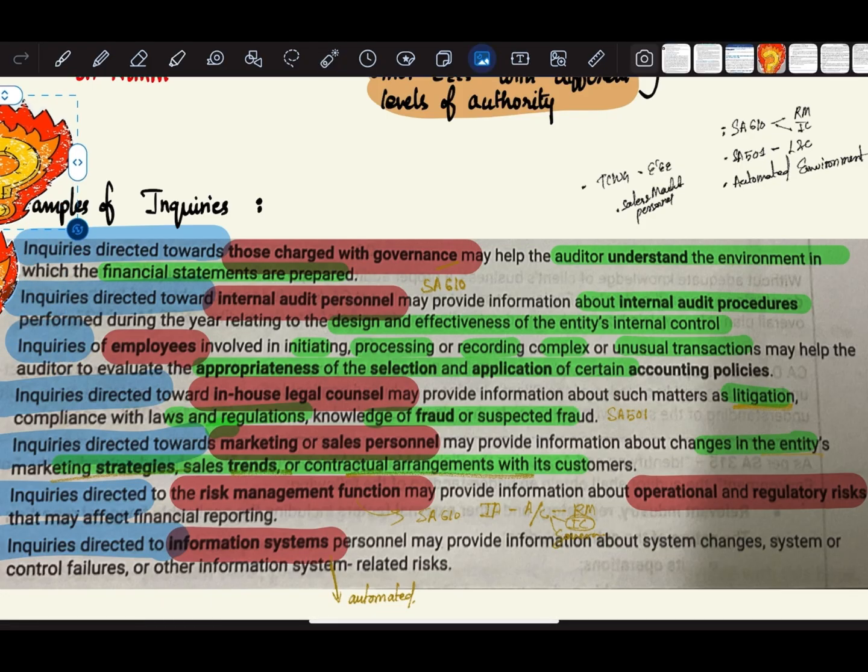So first is inquiry directed towards those charged with governance. So those charged with governance is nothing but TCWG. Next, the inquiries are directed towards internal audit personnel. So this we have studied in SA 610, who are the internal audit personnel and everyone.